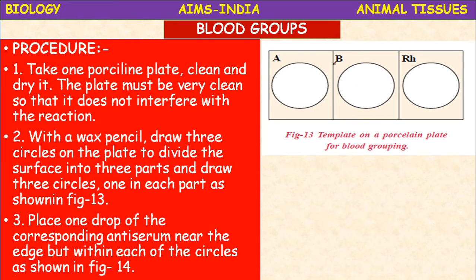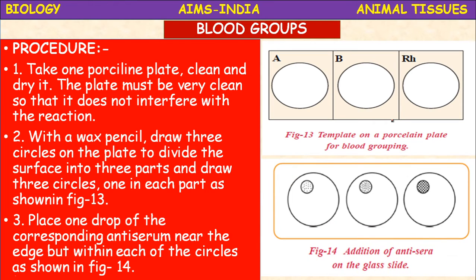Okay, one is A, B and RH, and place 1 drop of the corresponding anti-sera near the edge but within each of the circles, as shown in the figure, like this. Here, this is anti-A sera, anti-B sera, anti-RH sera. Addition of anti-sera on the glass slide like this. Now it's ready for use.